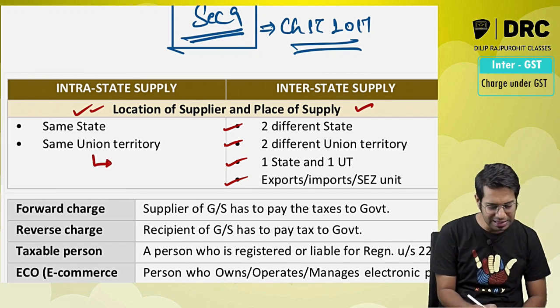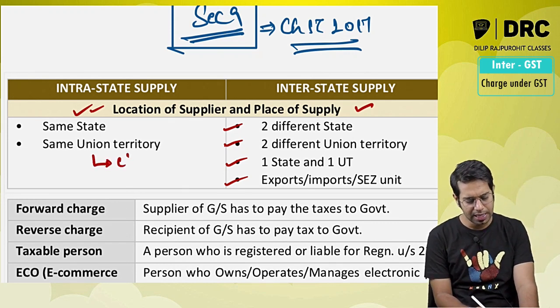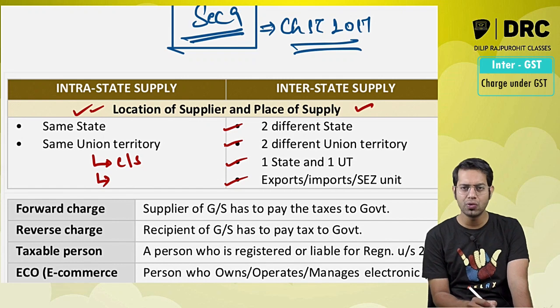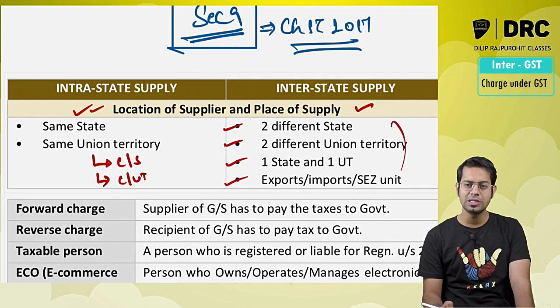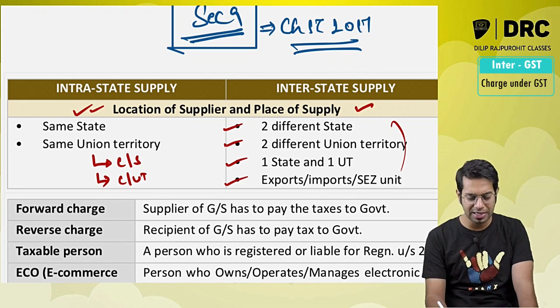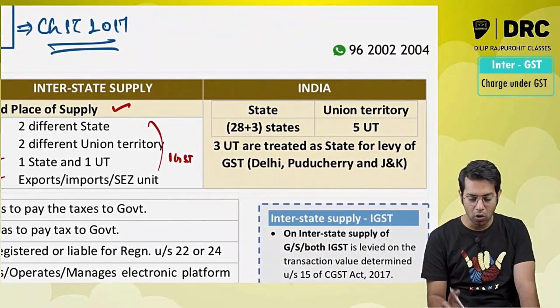Whenever there is an intrastate supply, you have to pay a tax called what, sir? CGST and SGST, and if it is an intra-union territory supply, CGST and UTGST. Whenever there is a supply made between two different states, that is, whenever there is an interstate supply, you will have to pay a tax called IGST. And I hope you know this.